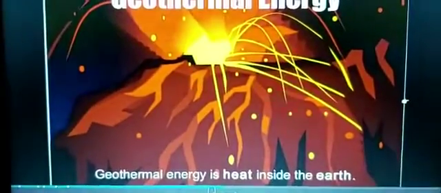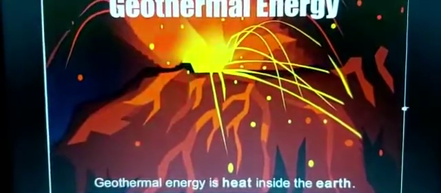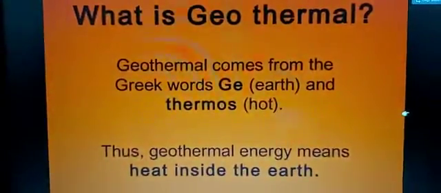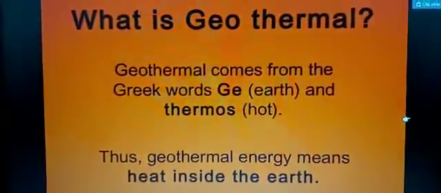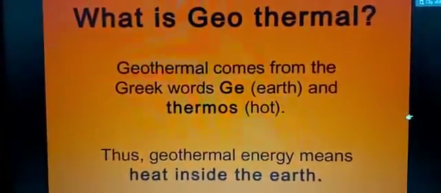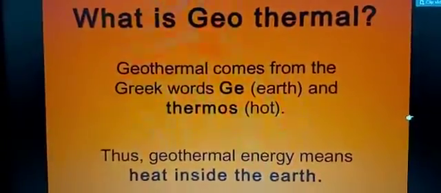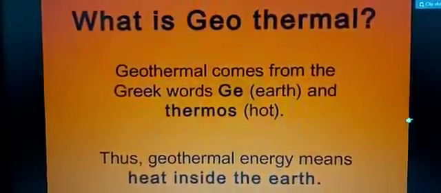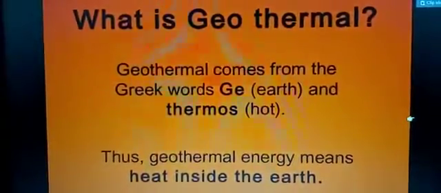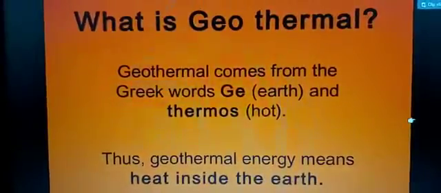Geothermal, children, is the next energy that I need to explain. Geothermal energy is heat inside the earth. Now geothermal comes from a Greek word. Ge means earth and thermos means hot. So the heat inside the earth that is converted into energy, that energy is known as geothermal energy. Next slide, children.